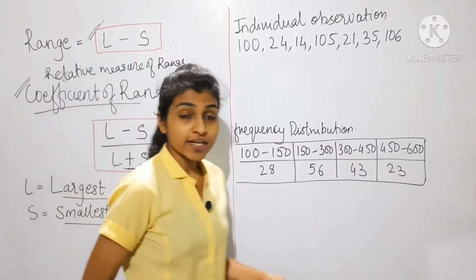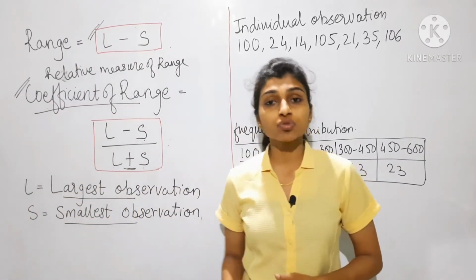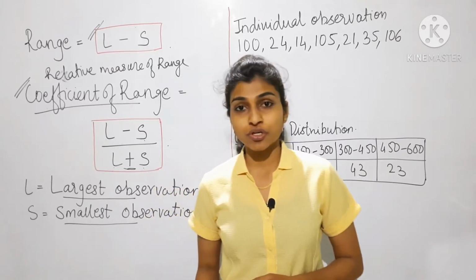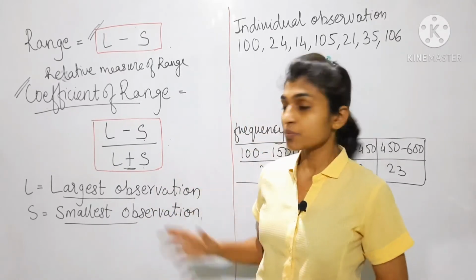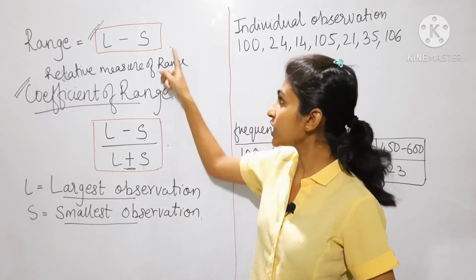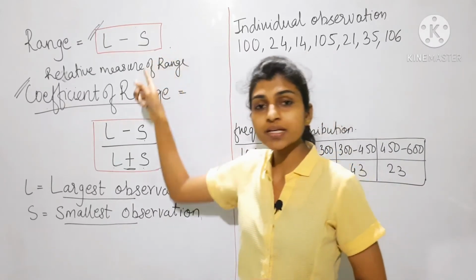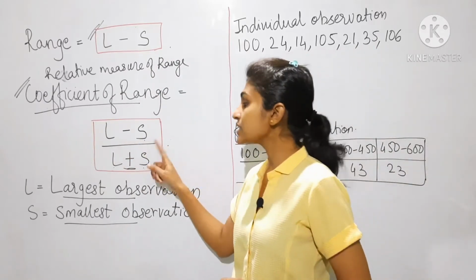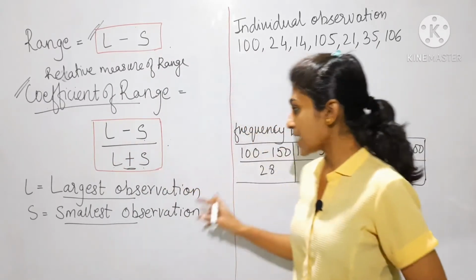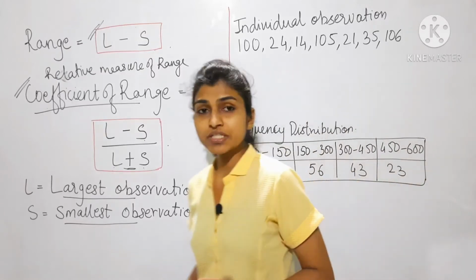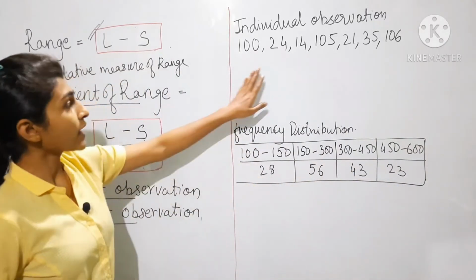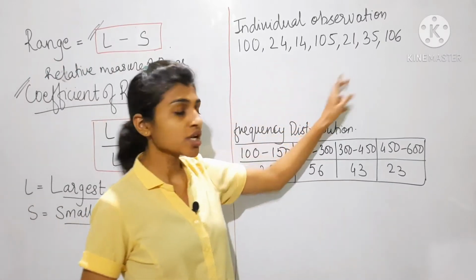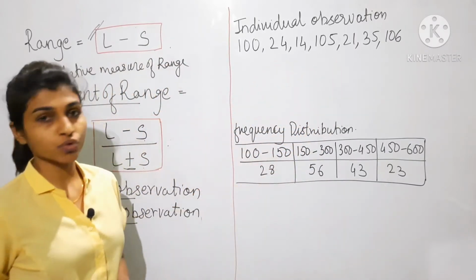In the exam, whatever question they ask, whether to find range or to find coefficient, you can use these formulas. To find range you use L minus S. To find coefficient of range you use L minus S divided by L plus S. Now we'll see examples to find range for individual observations and for frequency distribution.